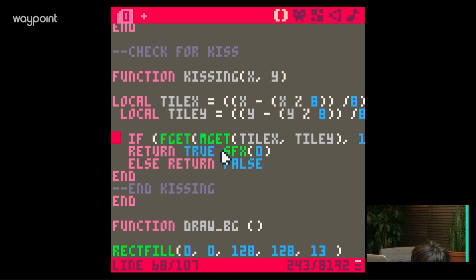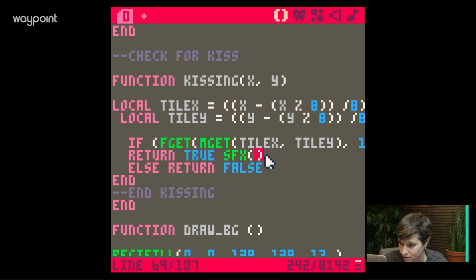Oh, hold on. You can't put code after a return. Get rid of true. Return? Just return? Oh, like set another function? Okay, I understand. Yeah, I like that better too.